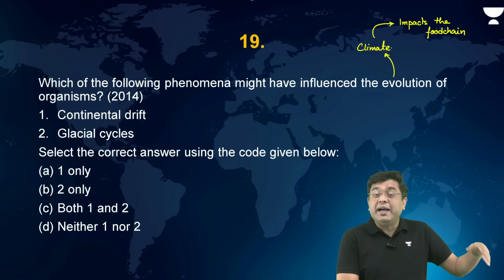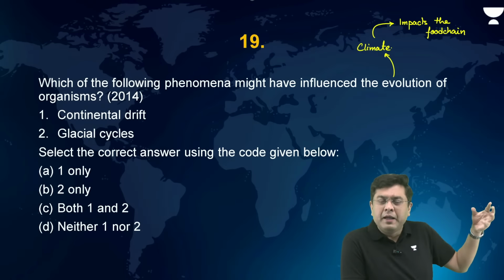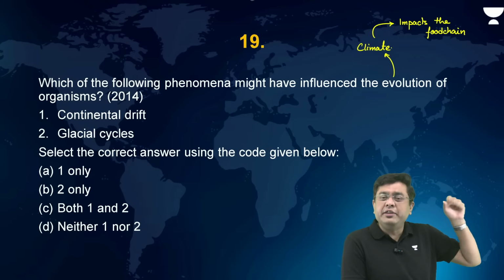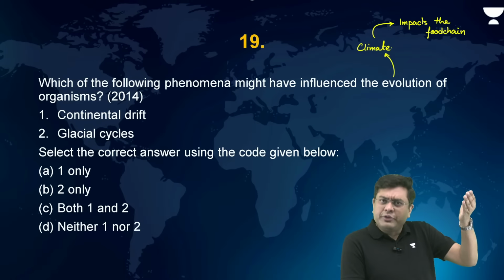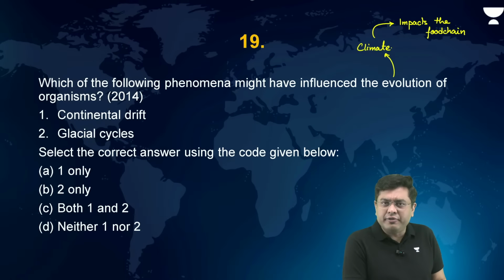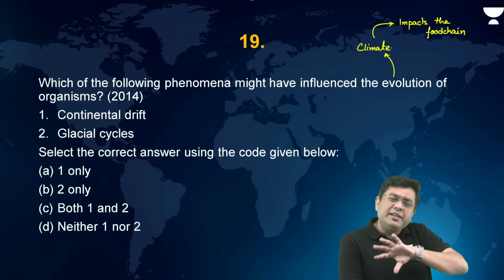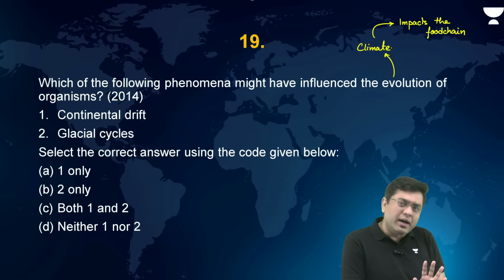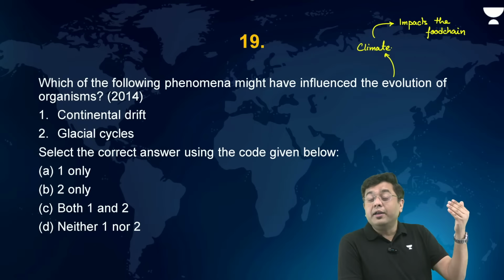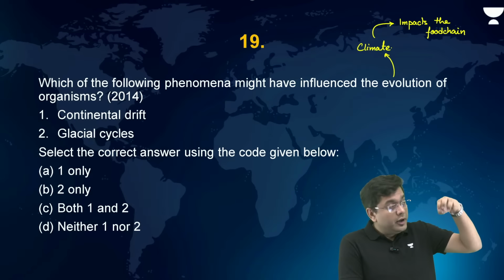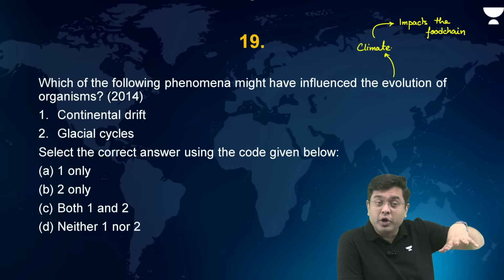Continental drift is a major event which has caused change in terms of the global climate, because when you talk about the time prior to Pangea, when you had the supercontinents in the form of Rodinia. So the supercontinent cycle, I hope we are aware of, that the planet has witnessed multiple different supercontinents earlier as well. Amongst the earlier supercontinents, you had Rodinia. Rodinia broke into multiple smaller continents.